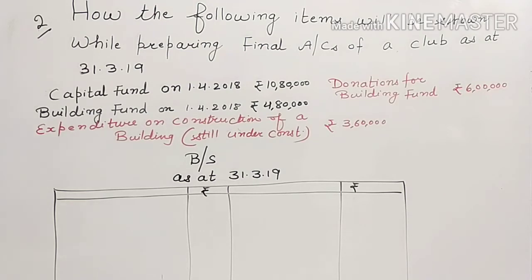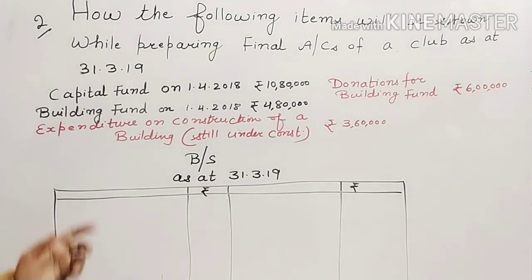Now let us take one more example. Now the difference is, the fund is not for any revenue expenditure. Like till now we have studied the prize fund or scholarship fund may be there, charity fund may be there. These are the funds for revenue expenditures.